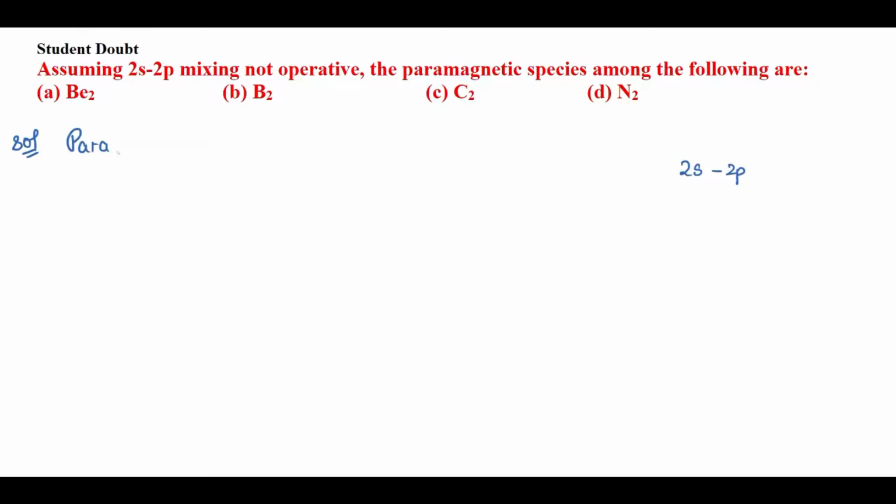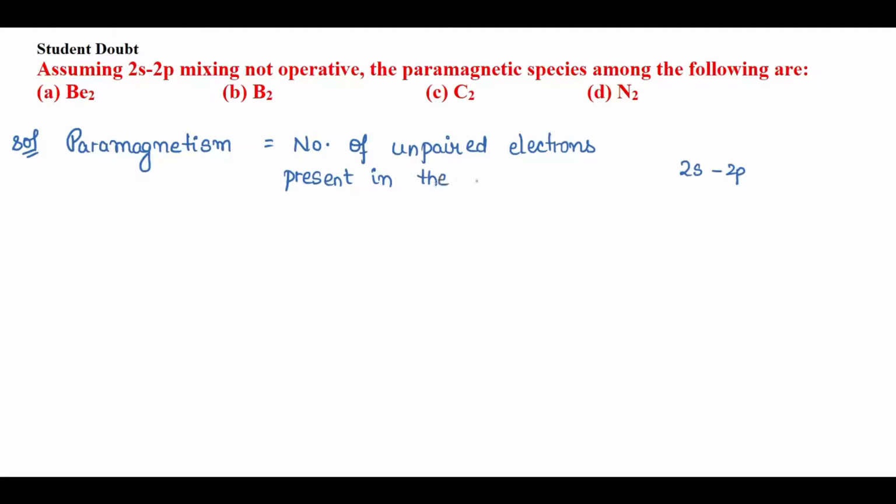Paramagnetism equals the number of unpaired electrons present in the molecule, right? So how can we judge how many unpaired electrons are present? We will judge it on the basis of molecular orbital theory, right?